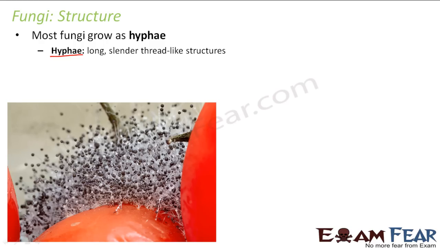So these long, white, thread-like structures are nothing but hyphae. Whenever a fungus grows, it grows as hyphae. So you see it as a net-like structure. Even if you see it in real life, it will appear as a net-like messy structure. Those thin structures are known as hyphae.